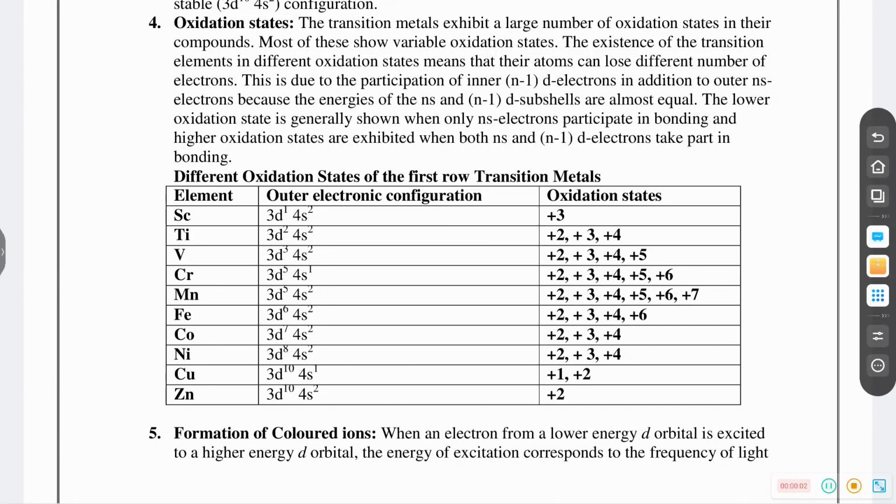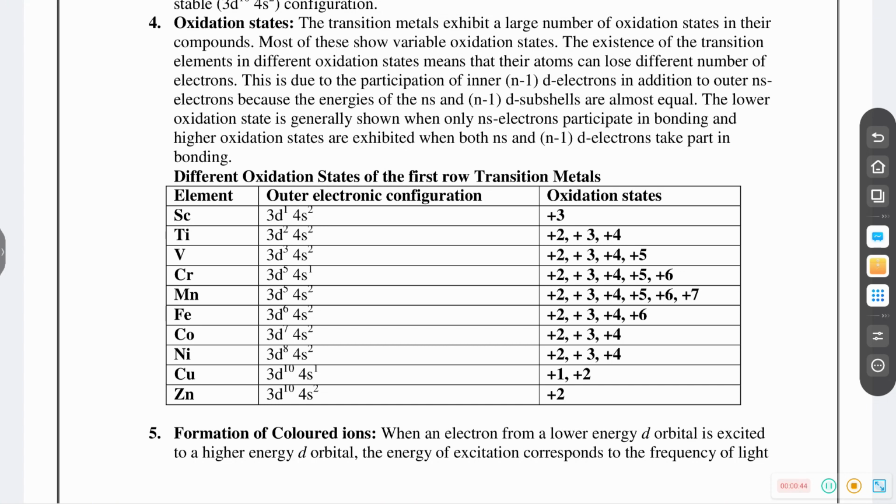Oxidation state. Transition metals exhibit a large number of oxidation states. Most of them show variable oxidation state. Why do they show variable oxidation state? Because of the presence of unpaired electrons, and both n-1 d electrons and ns electrons participate in a chemical reaction. So variable oxidation state is due to the participation of inner or penultimate n-1 d electrons in addition to outer ns electrons.